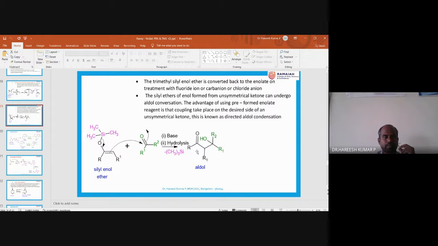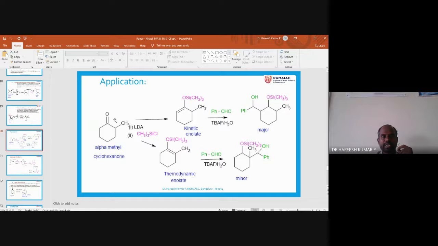Okay. So with this, I will take one more example. Look here, previously I discussed this: the kinetically favored one and the thermodynamically favored one. When you are using LDA, you will get only the kinetically favored one and this will be the major product. But this will be the very minor product, maybe 1%, and this will be 99%. Because of this example, I took LDA first and then I am discussing TMS chloride. So now with this, I will go to the next slide.